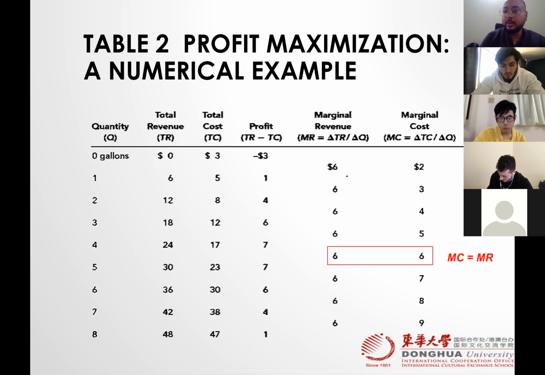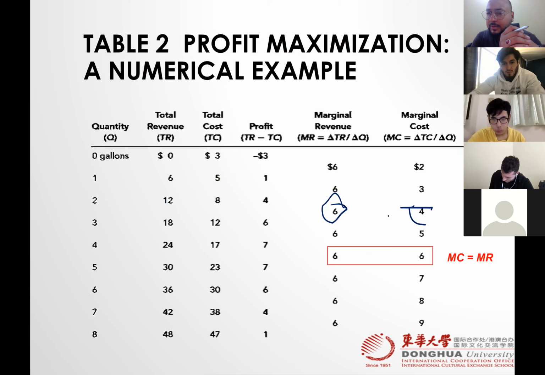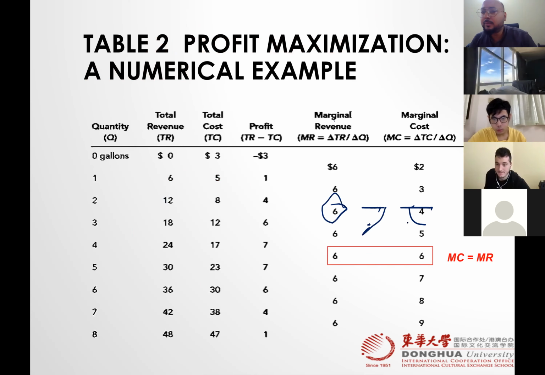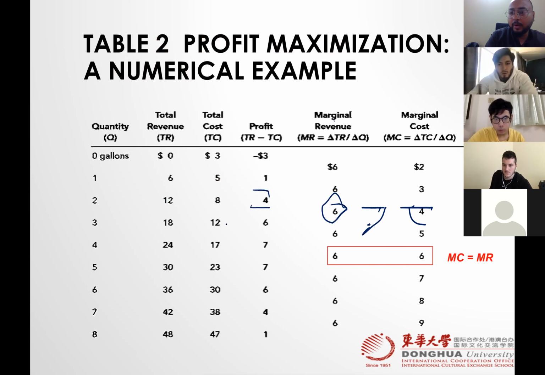He says your MR is 6. And you say, what is my MC? He says MC is 4. So what is the managerial discussion here? MR greater than MC, 6 greater than 4, right? It means right now you are getting profit 4.